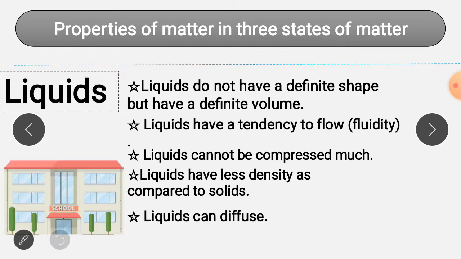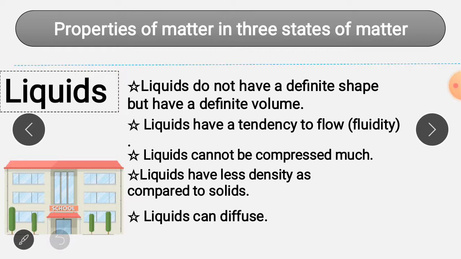You can take three different containers, and you can take some amount of water. ठीक है, like you can take the amount of water as 100 ml. Now you have to pour the water in the first container. Then you will be able to know that it is still 100 ml. Then in the second container, but all the containers should be of different shape.